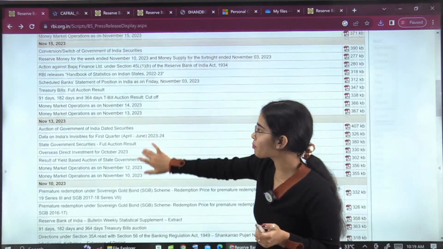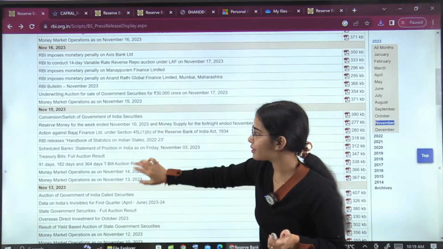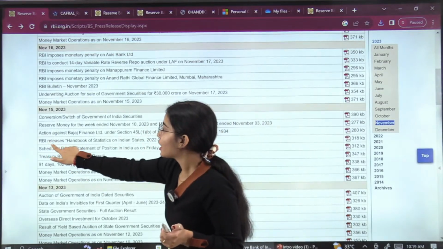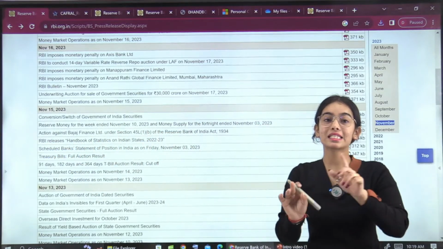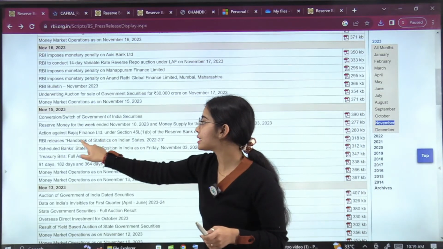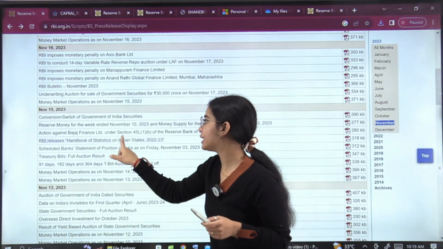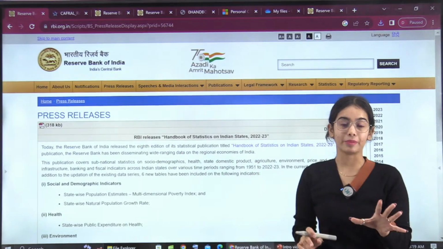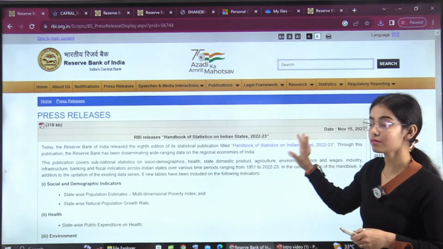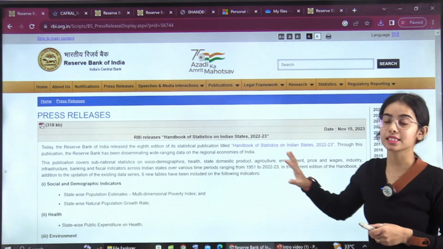So this is also not important. Coming to the next one, now you have to tell me whether this is important or not. RBI releases Handbook of Statistics on Indian States 2022-23. Is it important or not? Can anyone tell me whether this is important or not?